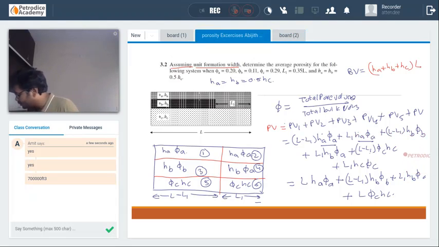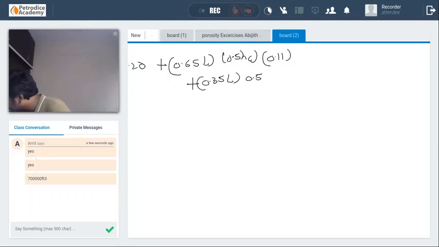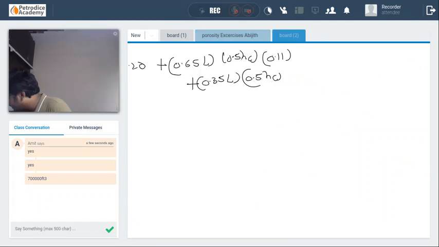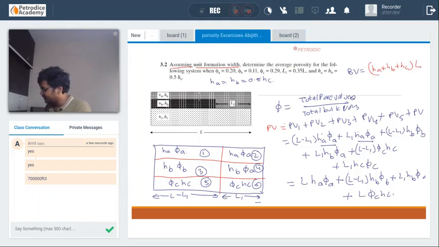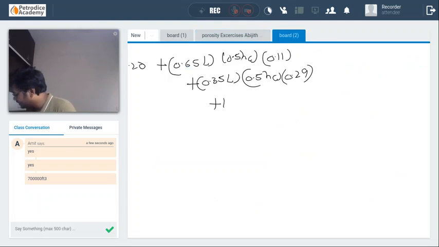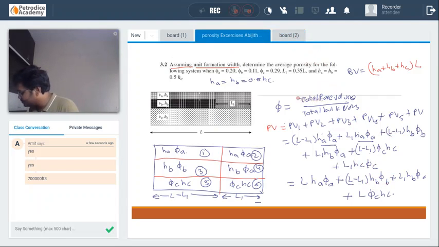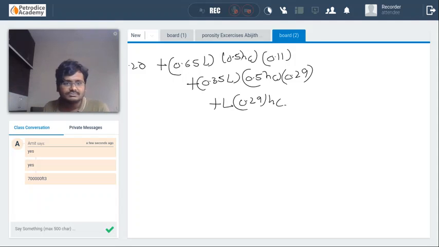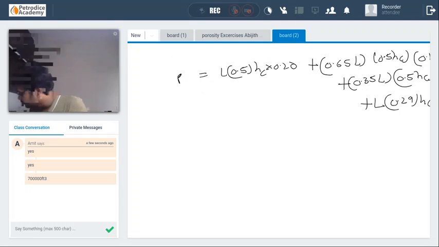HB is equal to 0.35 HC, 0.5 HC. And the porosity of C is equal to 0.29. So the last one will be L phi C. So L, porosity is 0.29 and HC. This is the pore volume, guys. I am not doing the calculation part. I think you can do it. This is the pore volume.